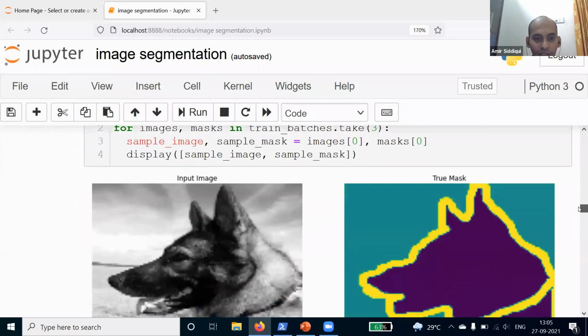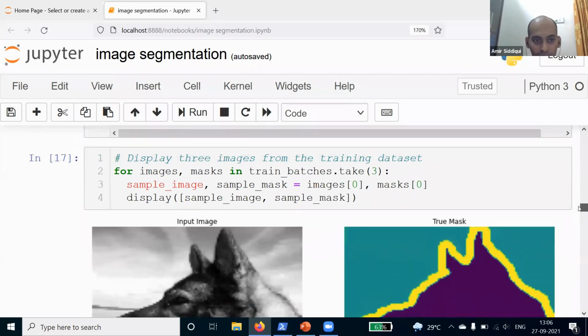Here you will see I am running a for loop, and I'm saying that I want to look at 3 examples from this training batches. Then we are saving this into 2 variables, sample image and sample mask. And this will display a sample image and sample mask here.